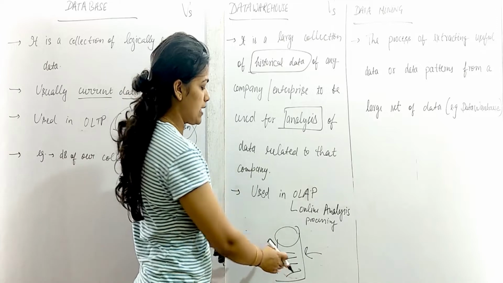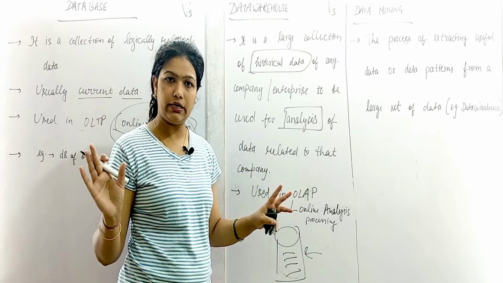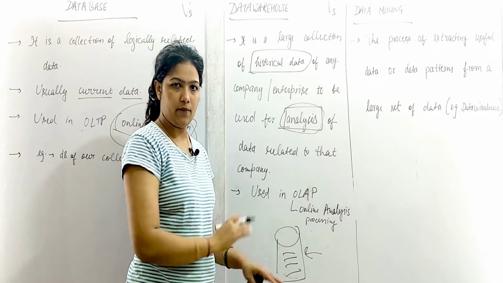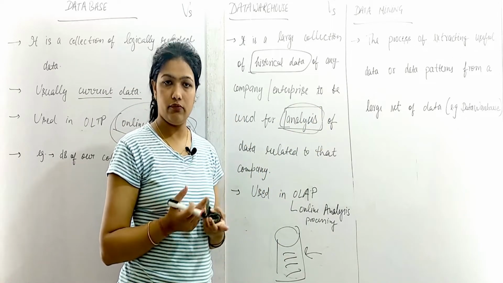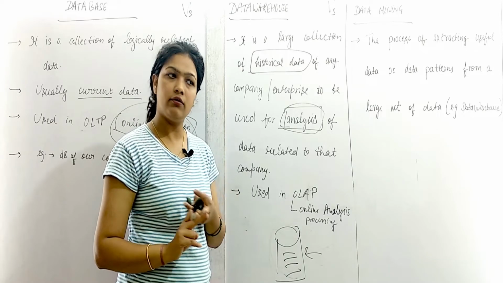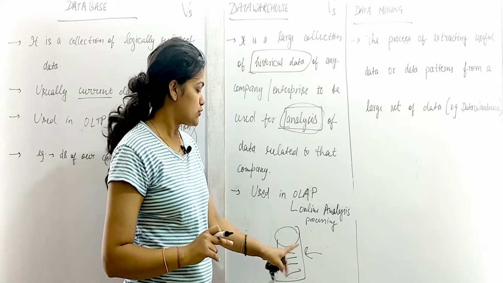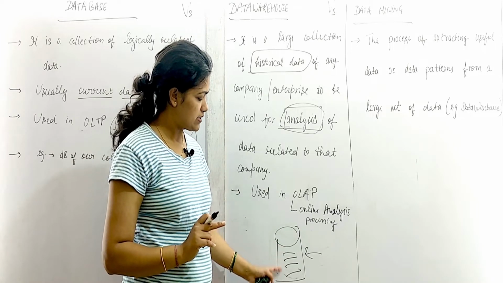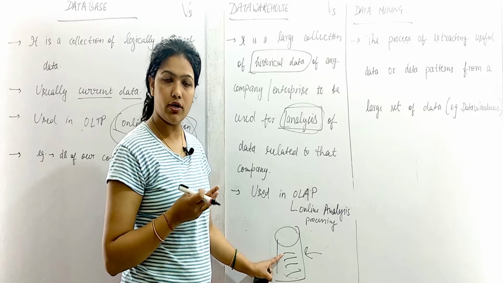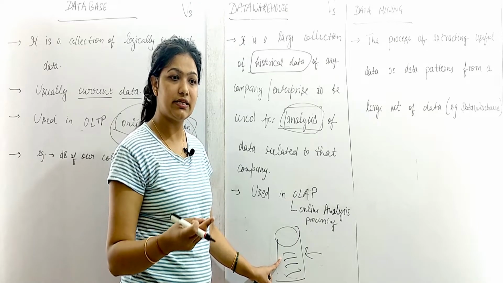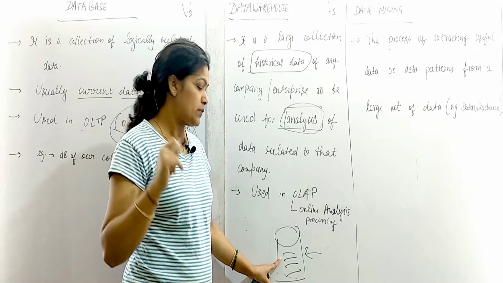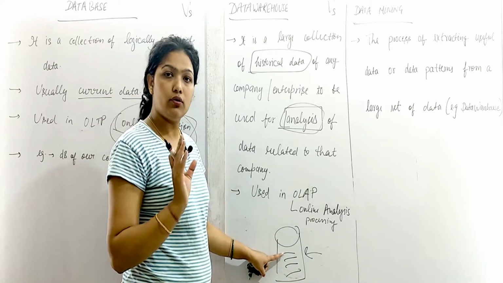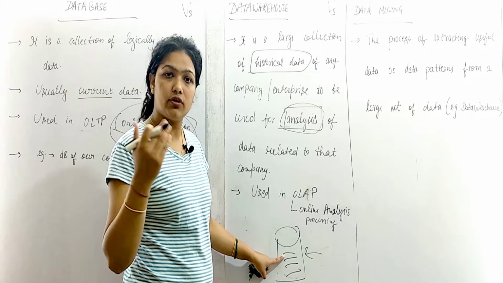Okay, for this time, a data warehouse is a large collection of historical data used for analysis. Analysis means we have stored the previous data. And what do we want from our company? Profit only. Nobody wants loss. So for gaining profit, what will it do? It will analyze the previous things: what causes the profit, what causes the loss, what were the things that made the profit very high, and what were the things that made the loss very high. So this will do what? Find the things which cause the profit.